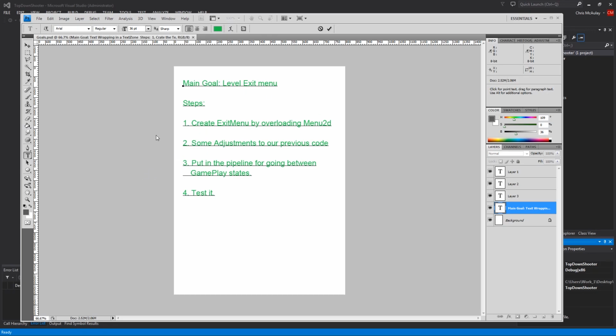Alright, so today we're going to go through adding an exit menu to the level. So basically being able to go back from the level state and then come back to the world or stage selection state, and then go back and forth, back and forth. So to do that, we're going to have to create the exit menu. We're just going to overload menu 2D and add a list of buttons. Very simple stuff. We are going to adjust some of our previous code, because as I was writing the prompt for this, I realized one of the parts is not good, so we'll fix it. And then we're going to put in the pipeline to go between the gameplay states, and then we'll test it.